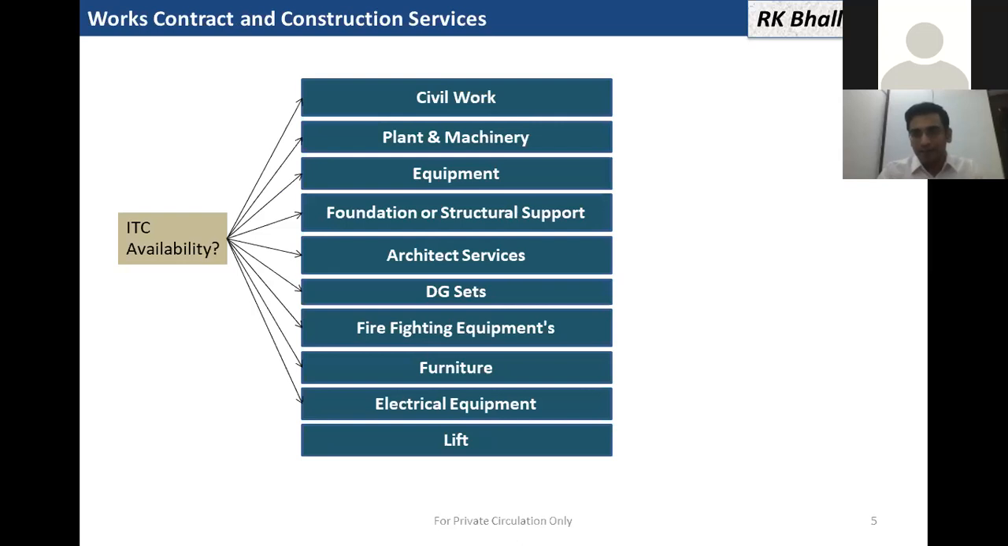So we must enter into a separate contract. We should issue a separate PO and even receive a separate bill for civil construction and plant and machinery, so that we are eligible, we can claim as much input as is possible as per law. And we should be careful that even these contracts must not be interlinked, and there should not be any cross-fall breach between these contracts.